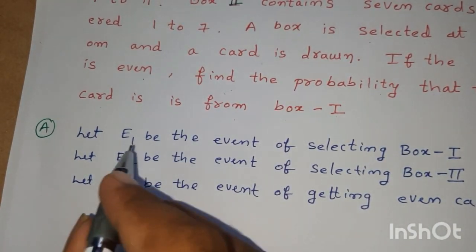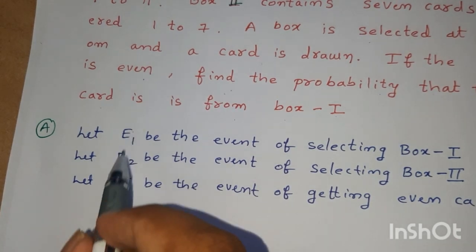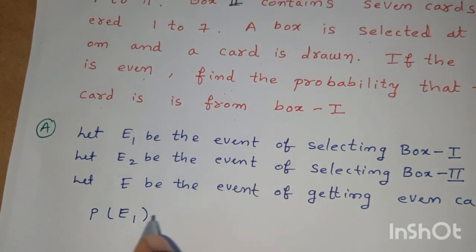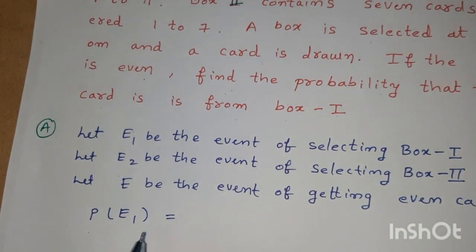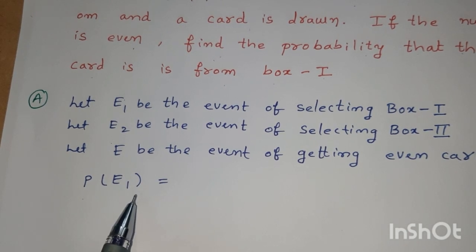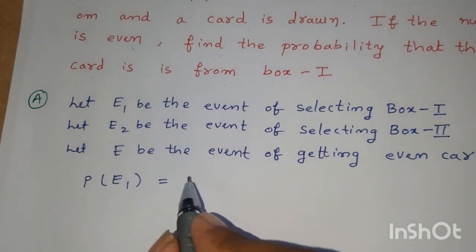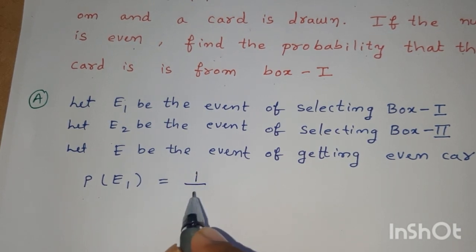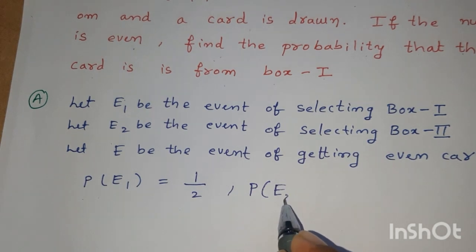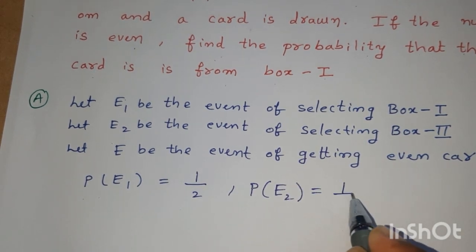Now let us find the probabilities for these events. What is the probability of selecting E1? There are two possible ways since there are two boxes. Therefore, probability of E1 is 1 by 2, and probability of E2 is also 1 by 2.